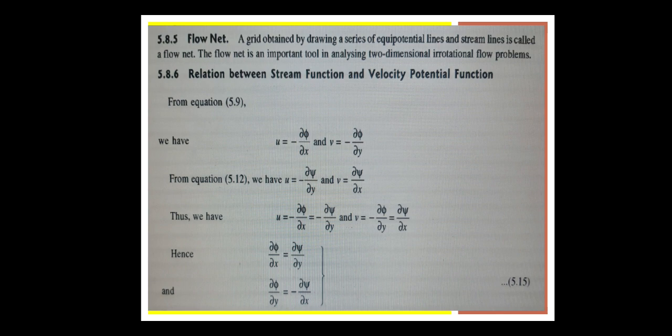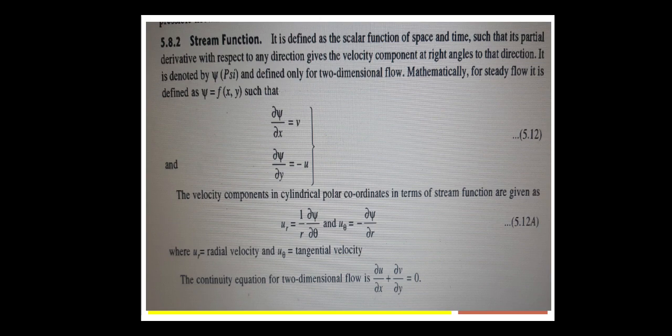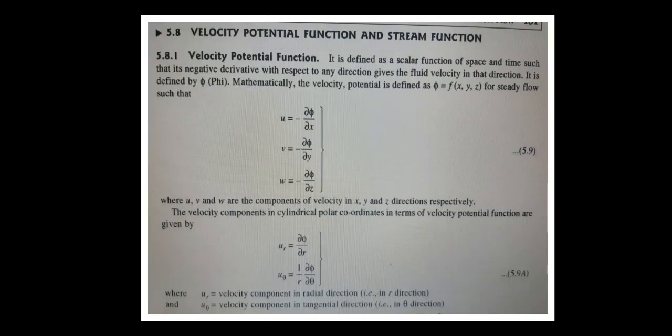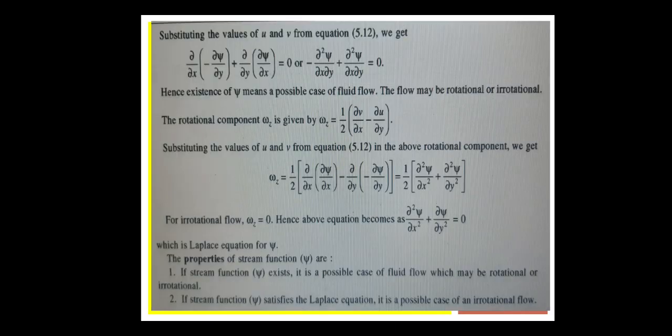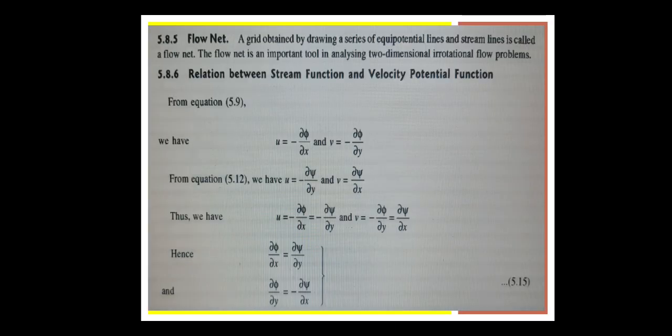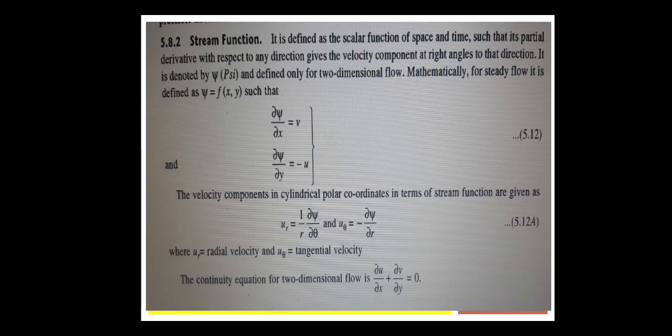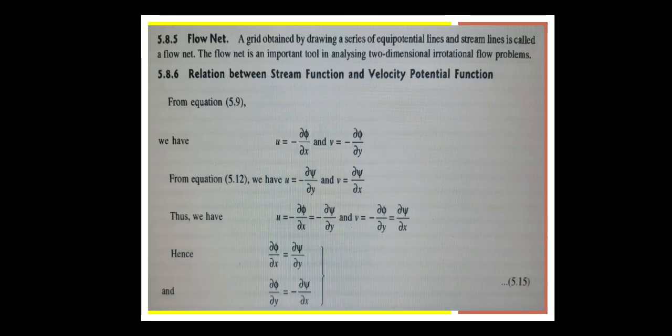Now see how this is related to the stream function and velocity function. With the equation 5.9, what is the equation here? The 5.9, this u, v, w, by using these values here we have u is equal to minus dou phi by dou x, v is equal to minus dou phi by dou y, from the equation 5.12. In these equations we have u is equal to minus dou psi by dou y, v is equal to dou psi by dou x.